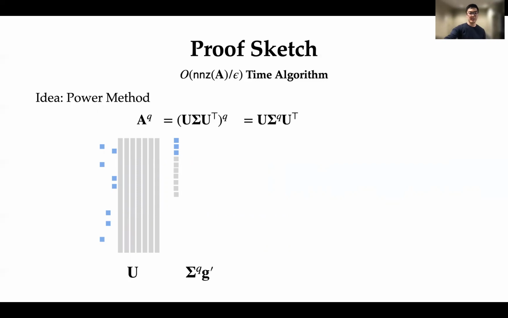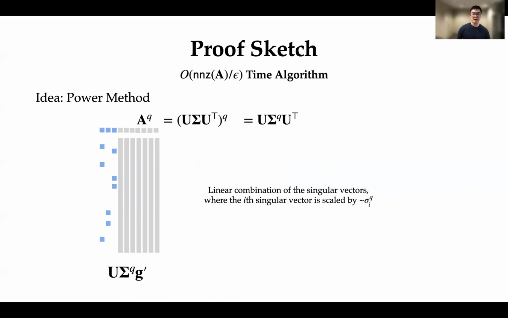And then finally, I'm going to look at this last matrix vector product. What this does is it essentially gives you a linear combination of the singular vectors of A, where the ith singular vector is scaled by a coefficient that's roughly on the order of sigma_i to the power q. And again, recall that any singular value that's larger by a factor of 1 plus epsilon than sigma_{k+1} is actually scaled a constant factor larger than anything below sigma_{k+1}.